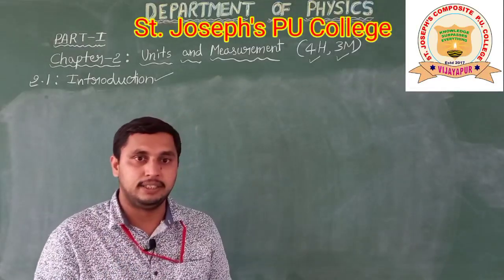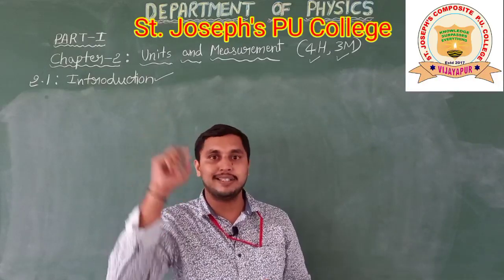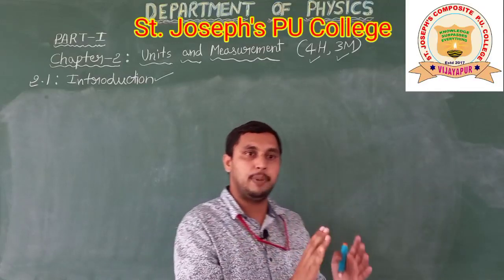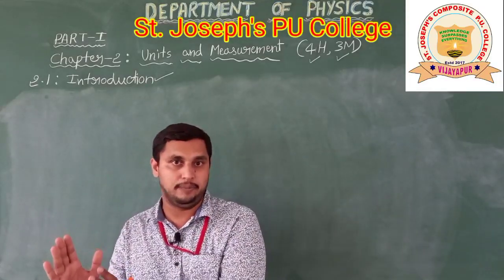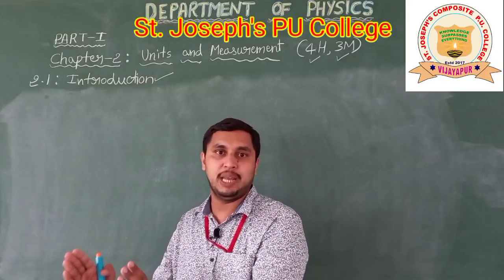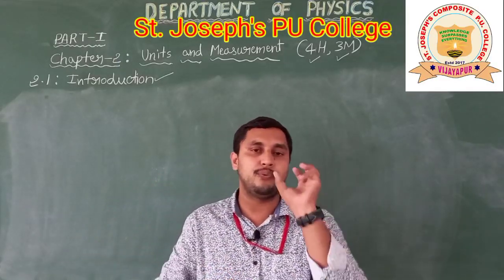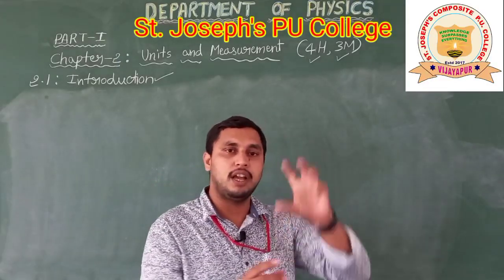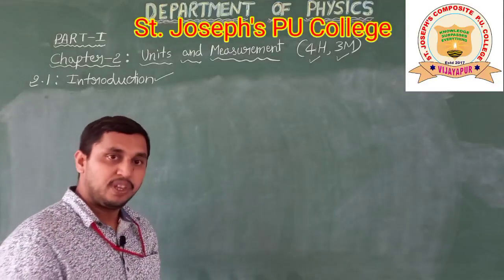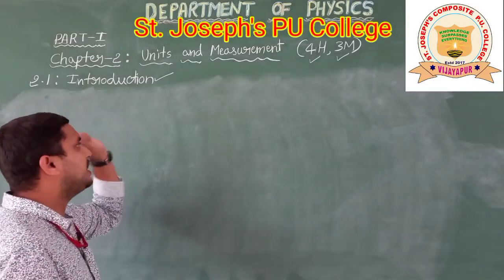For example, the number of stars in the sky: is it countable or measurable? That is very important, the countable things and measurable things. So let us start with that.